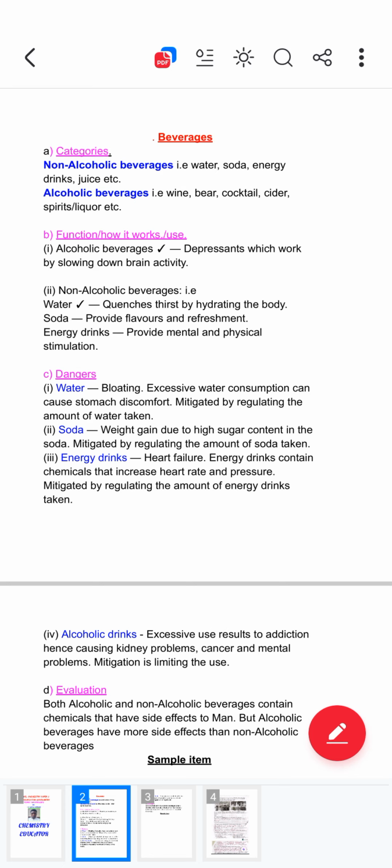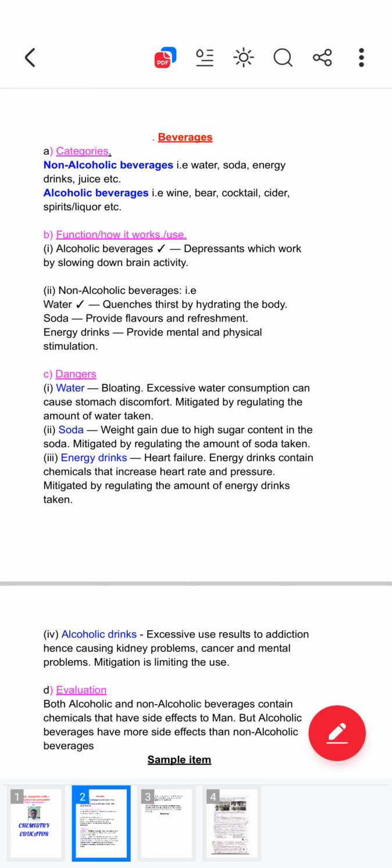So when you go to alcoholic drinks, the dangers of taking alcoholic drinks. We have that excessive use of alcoholic drinks results in addiction. One of the problems is addiction.